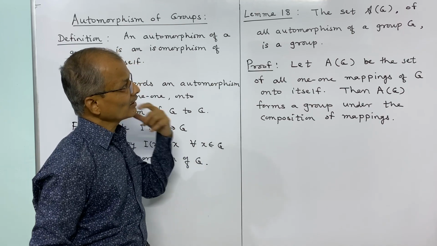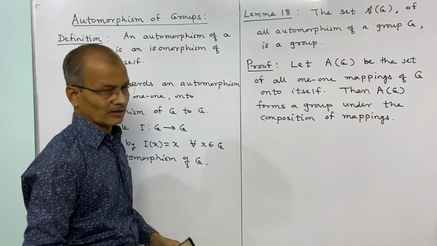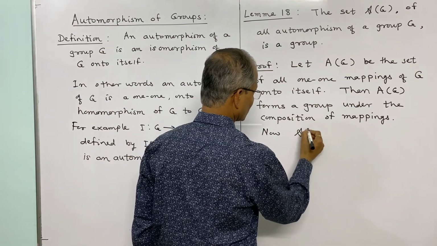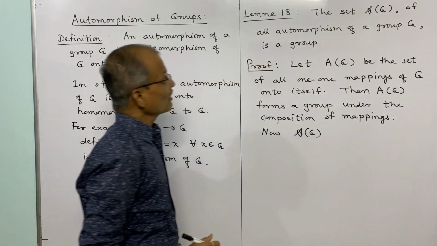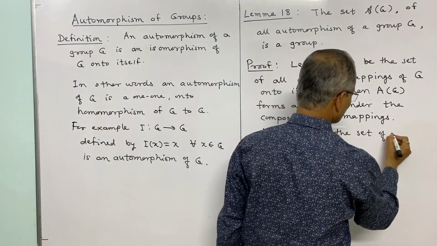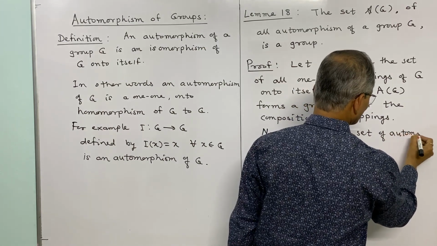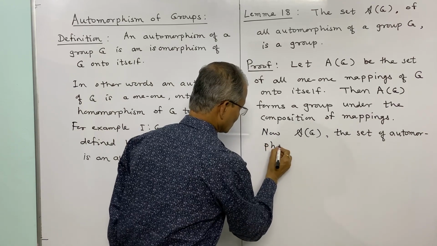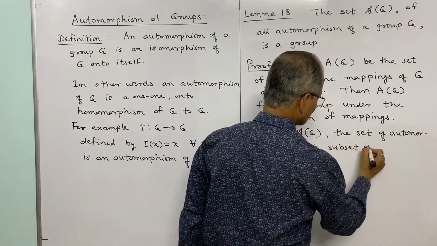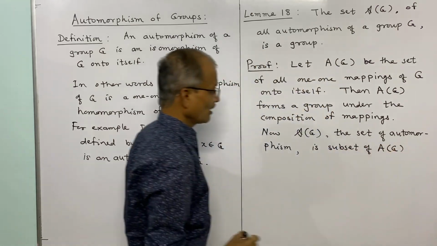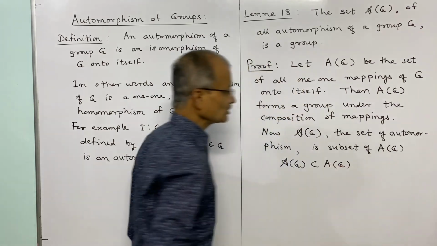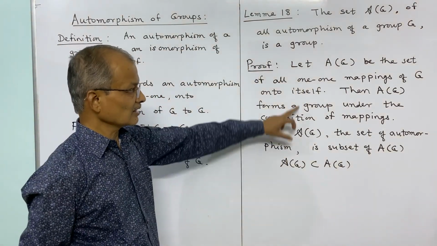And script A of G, which is the set of automorphisms, is a subset of capital A of G, and the composition in this is the same as composition of mapping.